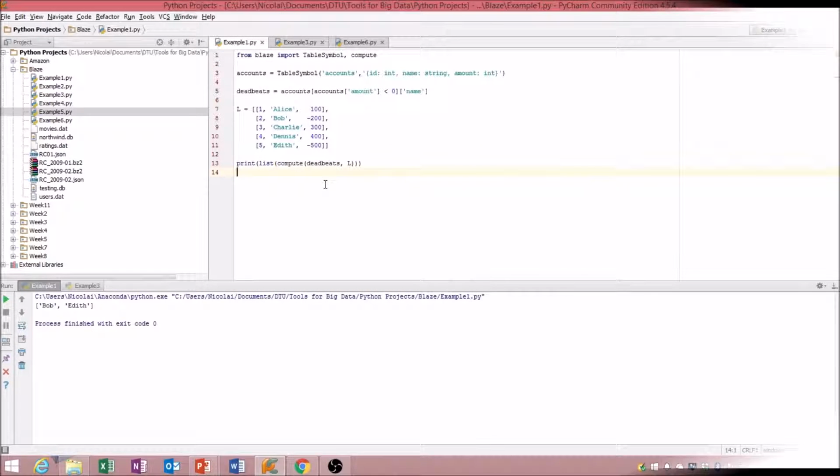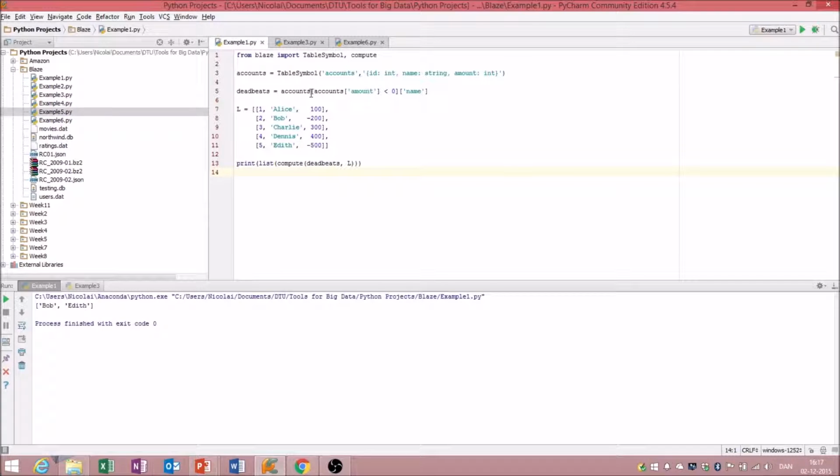So now we are within PyCharm, and we want to show this small example of accounts in a database, like a bank system, and we are going to use two functions from the Blaze library called table symbol and compute. Table symbol is used to identify the table with the different key values called ID, name and amount, which are these values in the list, and the whole table is called accounts.